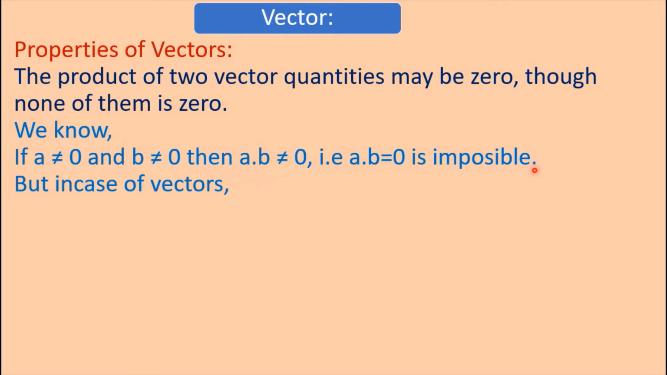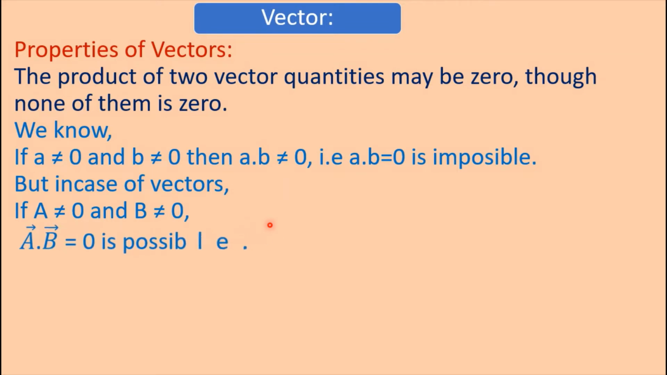But in case of vectors, if the magnitude of vector A is not equal to 0 and the magnitude of vector B is not equal to 0, but A dot B is equal to 0, it is possible. In case of scalars, A into B is not equal to 0, that is, A into B equal to 0 is impossible. But in case of vectors, A dot B equal to 0 is possible.